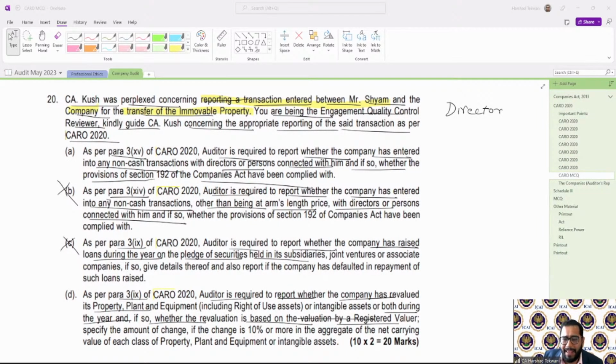So it can be said that this immovable property acquired by Mr. Shyam for non-cash consideration can be reported in this particular clause. This is also incorrect. So this can be the answer over here.